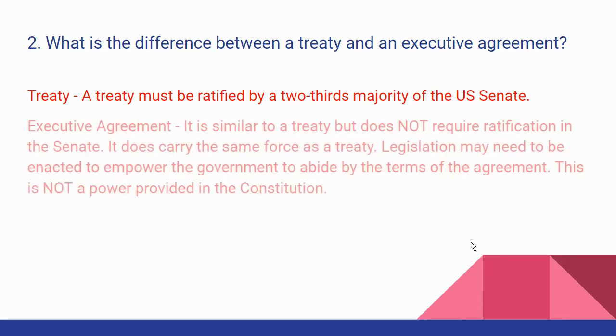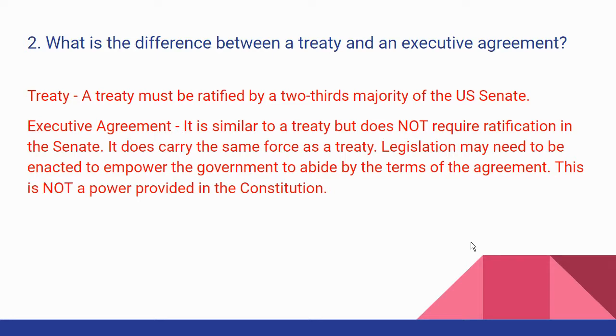But in more recent times, presidents have started making executive agreements, which is basically like a treaty, but it does not require ratification in the Senate. It does carry the same force as a treaty. Legislation may be needed to empower the government to abide by the terms of the agreement. I'll give you an example. When President Obama was the president, he made an agreement with Iran over nuclear weapons and all kinds of things that were connected to that. It was never presented as a treaty. It was an executive agreement.